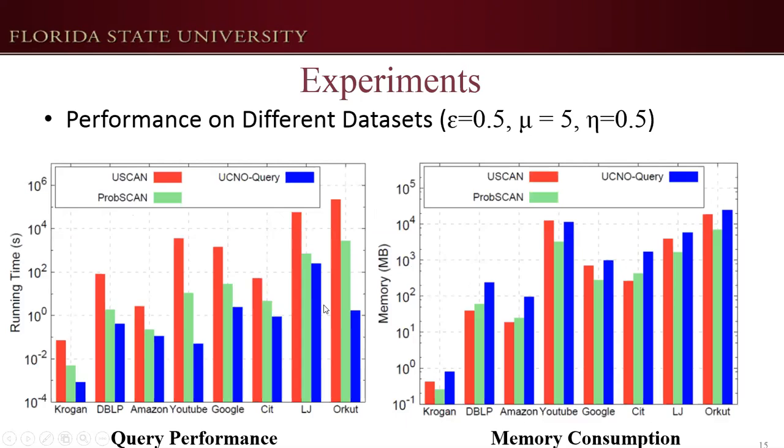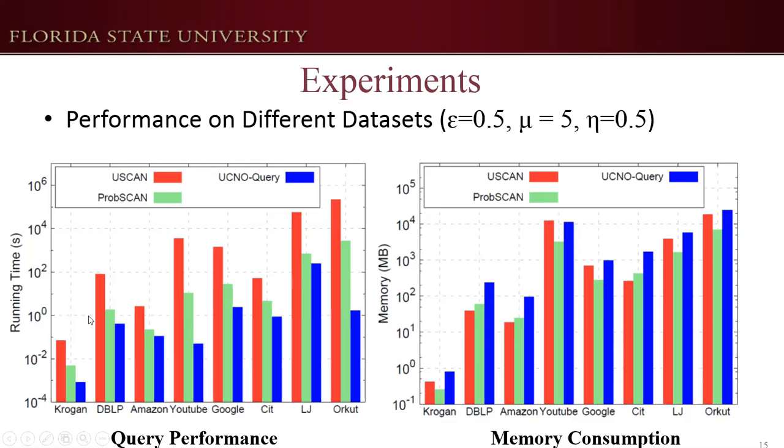And in this slide, we evaluate the performance of different algorithms, and we choose running time and memory consumption as the metrics. We assume the parameters are set as both epsilon and eta are 0.5 and mu is 5. The running time of all methods is given in the figure on the left.